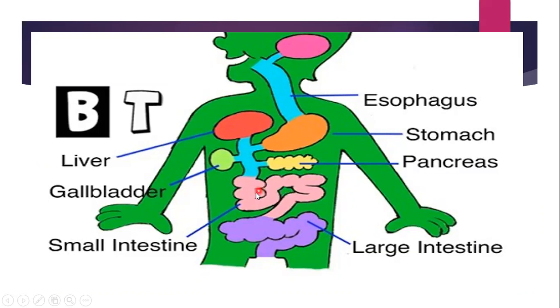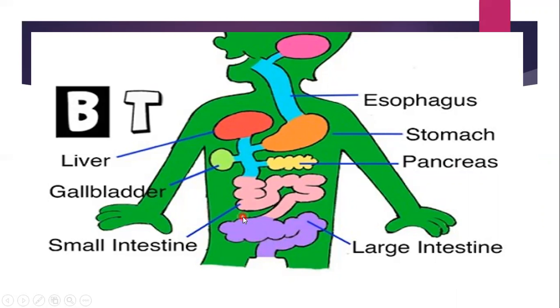The pink colored thing is the small intestine. The small intestine receives chemicals from the pancreas and the liver. Once it is partially or completely broken down in the small intestine, it is transported to the large intestine.